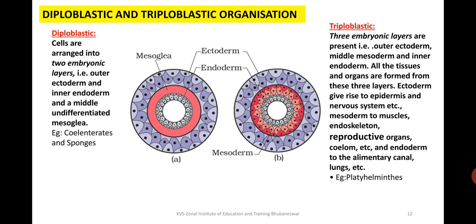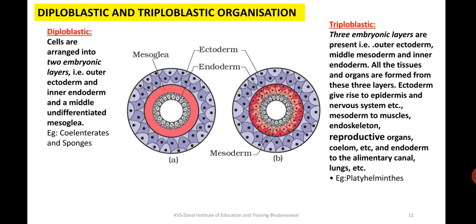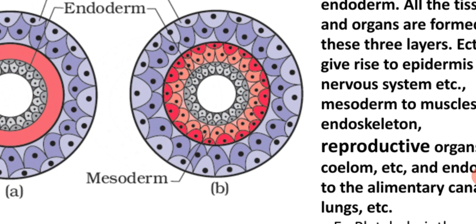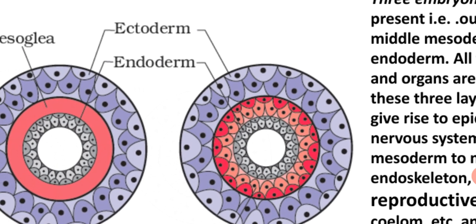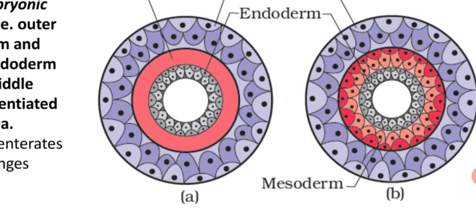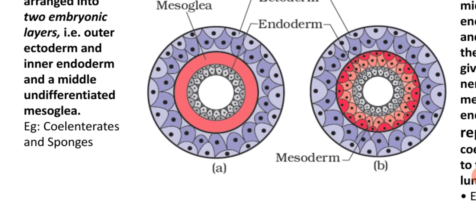Blastic actually comes from blastoderm. And if there are three embryonic layers, the outer ectoderm, the middle mesoderm and the inner endoderm, then all the tissues and organs are formed from these three layers. Ectoderm gives rise to epidermis and the nervous system, mesoderm to muscles, endoskeleton and reproductive organs, and the endoderm to the alimentary canal. So here you will find this is a triploblastic structure and this is diploblastic, with only two germinal layers. What are these two germinal layers?